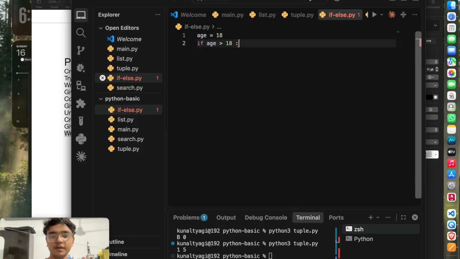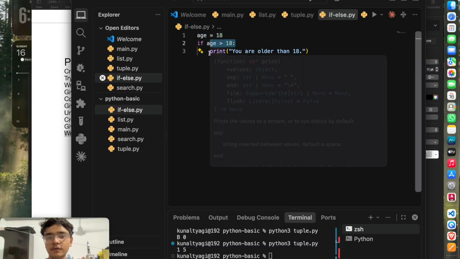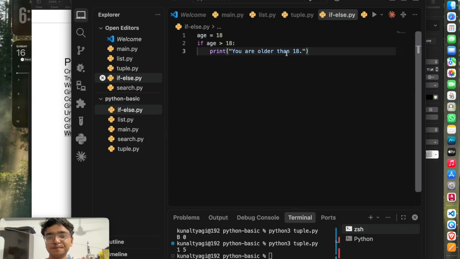18. Now this statement tells our code that if the age which is given is greater than 18, then you have to execute this block of code.